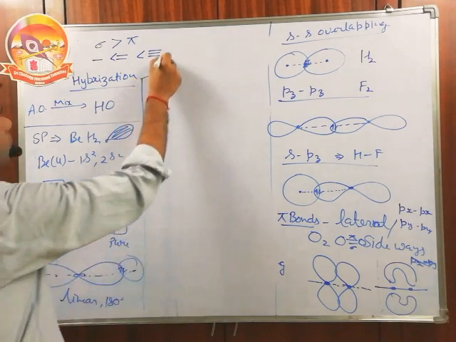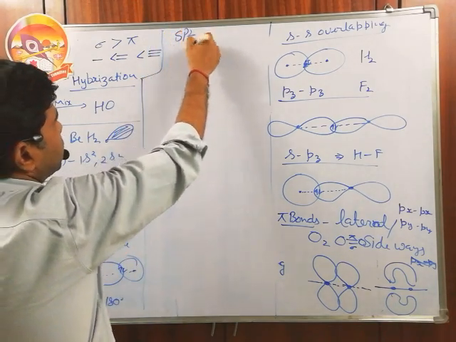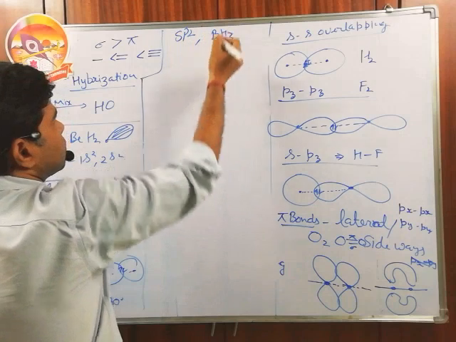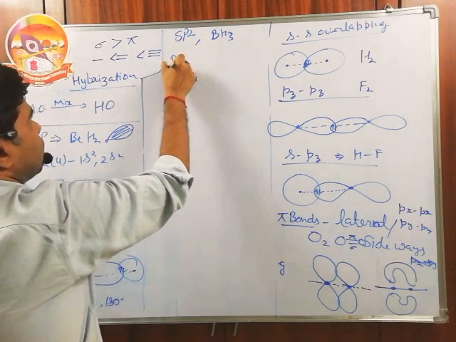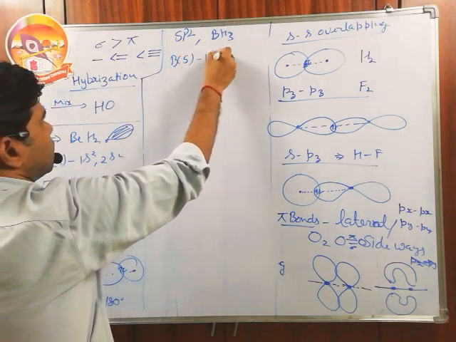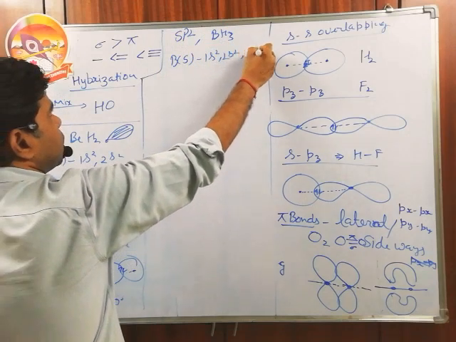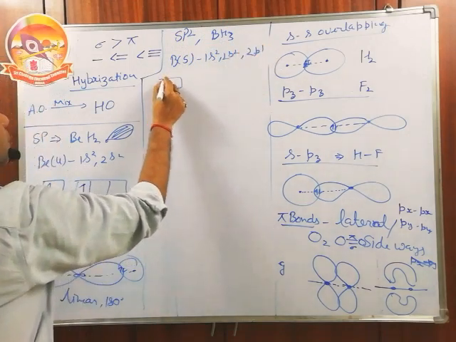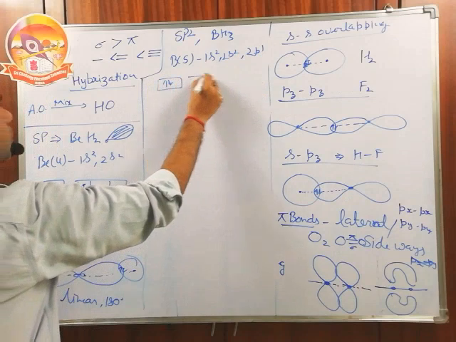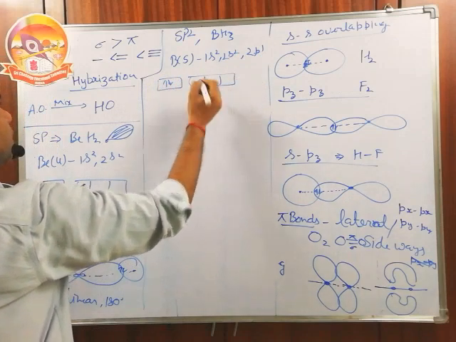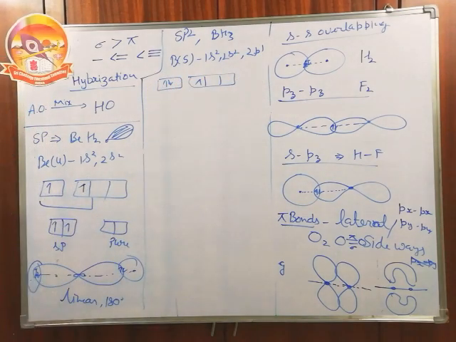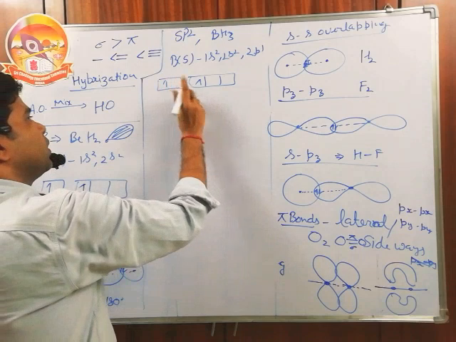After that we have sp2 hybridization, which we will understand with the case of BH3. Boron, atomic number 5, has electron configuration 1s2, 2s2, 2p1. 2s has 2 electrons, and in the p we have only 1 electron. Unpaired electron is 1, but the valency of boron is always 3. So boron is also an atom which cannot form a bond in the ground state.